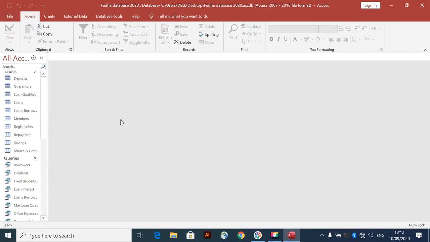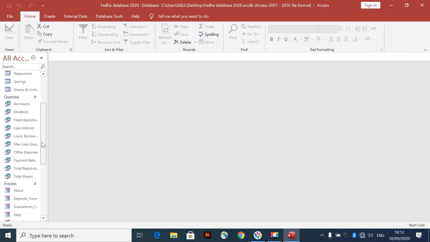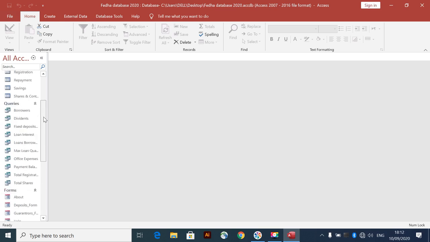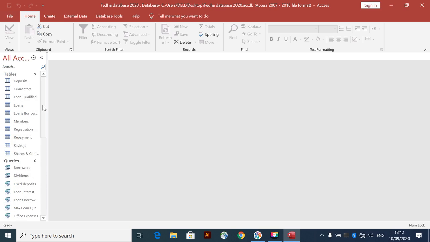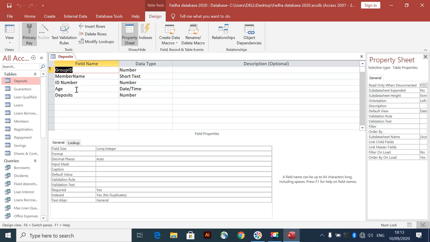Okay, we are here. So first, there are tables, there are queries, there are forms, and there are reports also. I'm going to show you each table, each form, each query, and how to develop each report also. So let us start with the deposit table. Let's go to design view.